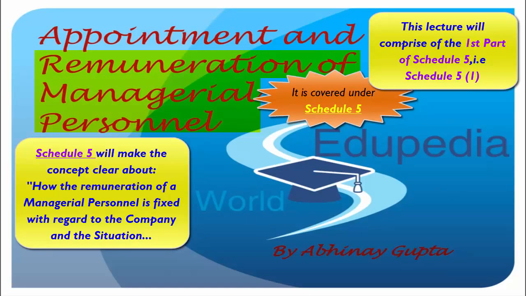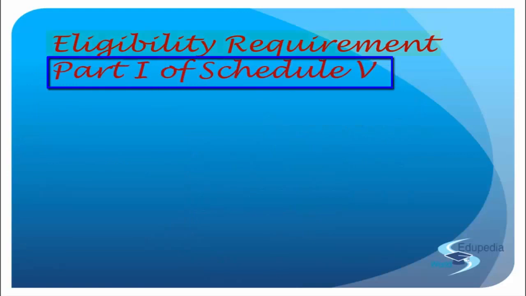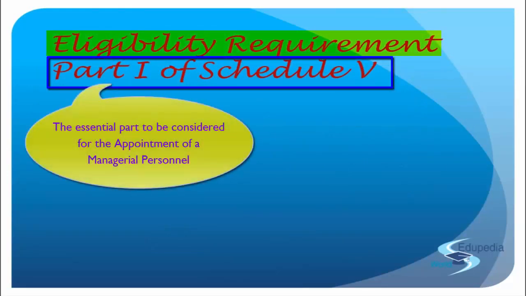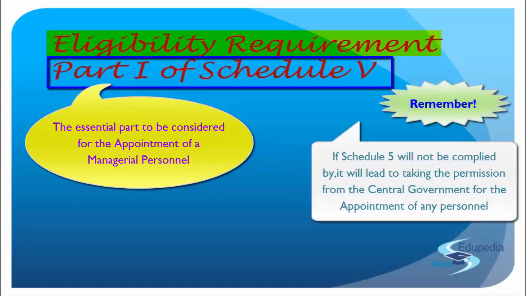When we go to section 197, there we'll understand managerial remuneration as the core of it. But there are situations where the limits and everything have been granted in Schedule 5. So today we'll pick up Schedule 5. As per Schedule 5, when we see the eligibility requirement for appointment as a managerial person, it gives the core of the entire remuneration and appointment. Because if there is a deviation from this, you go ahead with the central government. Otherwise, if Schedule 5 is satisfied, you need not seek permission from the central government.